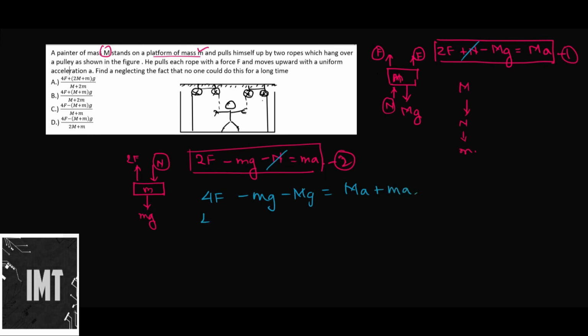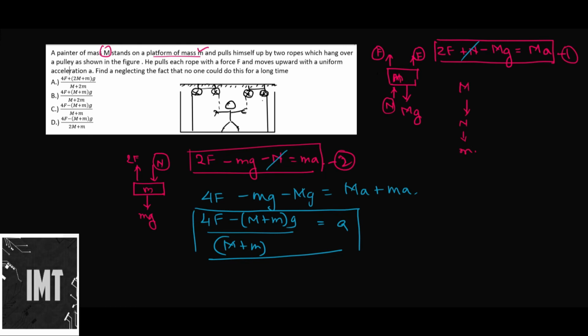So this will be 4F minus (m plus M) into g, upon m plus M, and this will be the acceleration. So in this case we have option C as the correct answer. Okay, so I hope this is pretty clear.